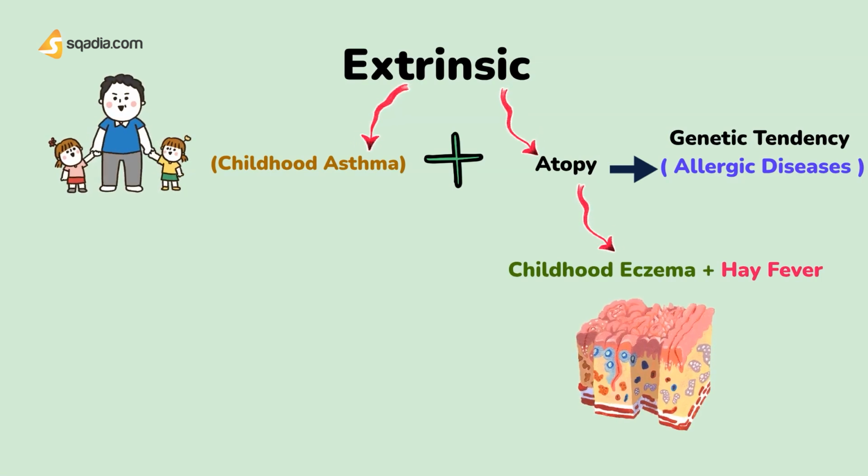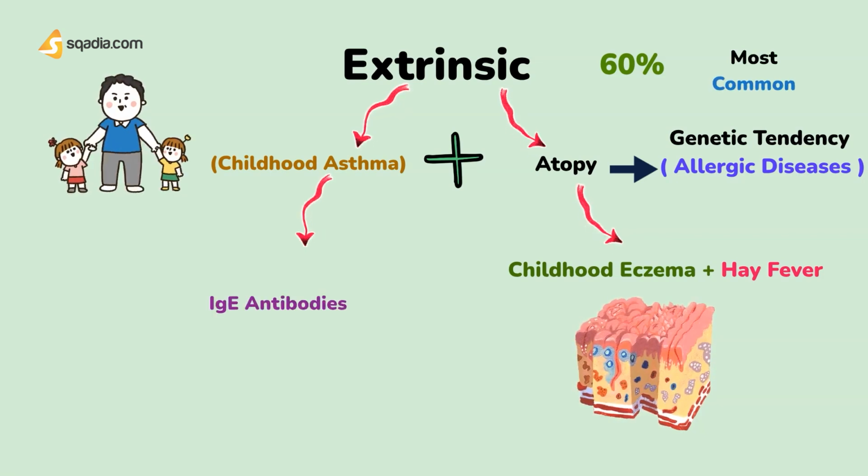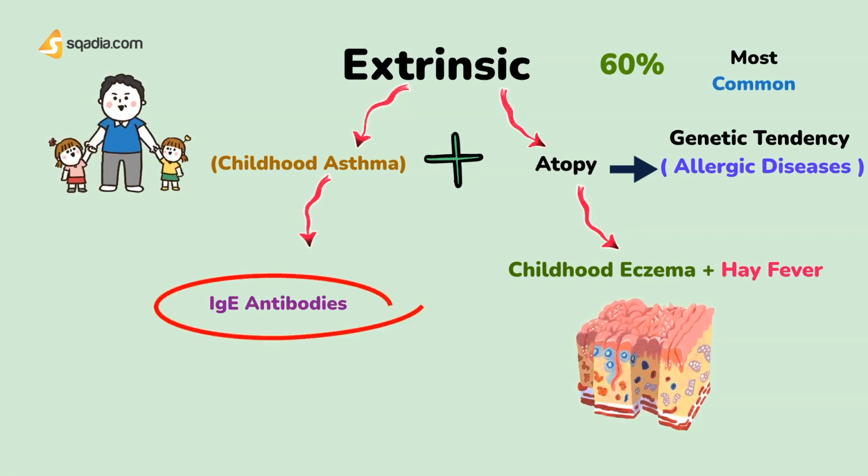It is the most common asthma and is seen in 60% of the cases. It is also predisposed to form IgE antibodies and has a strong relation to family history. This type of asthma remits in the teenage years, but it can come later or recur during adult life.